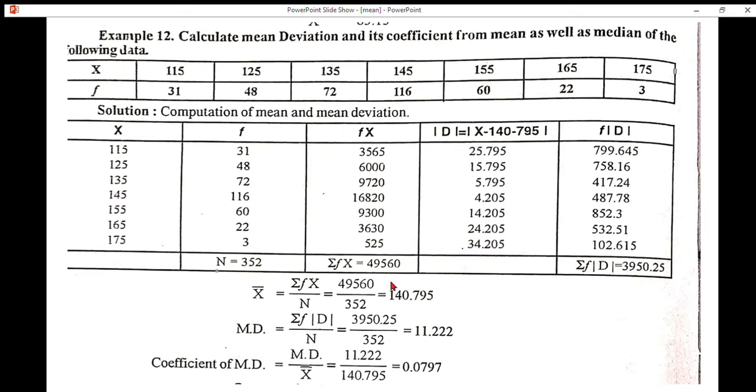Our formula mean deviation is equal to summation F modulus D by N. If we substitute the values in the formula, it will be like this. Summation F modulus D, that is 3950.25 divided by N, that is total frequency 352. So that we get 11.222. Next formula, coefficient of mean deviation, that is mean deviation divided by arithmetic mean. Substitute the values in the formula. We already know the values. Mean deviation, that is 11.222 divided by arithmetic mean 140.795. So that we get 0.0797.